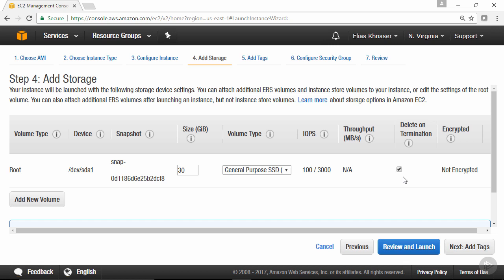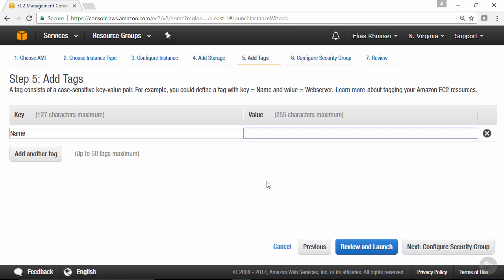For our purposes, we're going to keep everything at default, and then we're going to click on next. Here you have the option of tagging your instances, of giving each one of your instances a value, so a name. I'm going to keep this blank. Now, if you were provisioning one instance, you can come in here and give it a value. I want to show you in the management console how you can do that automatically or manually by giving each one of your instances a name. But you can also do that in here if you choose to do so by giving it one or adding more tags for other purposes.